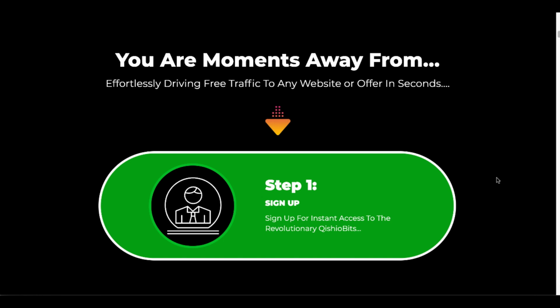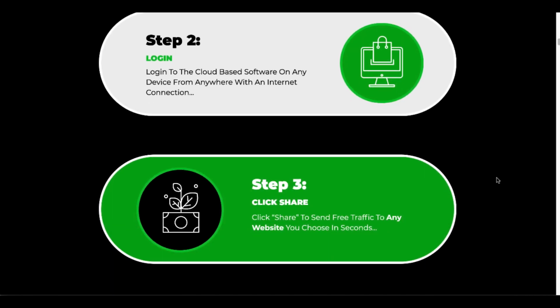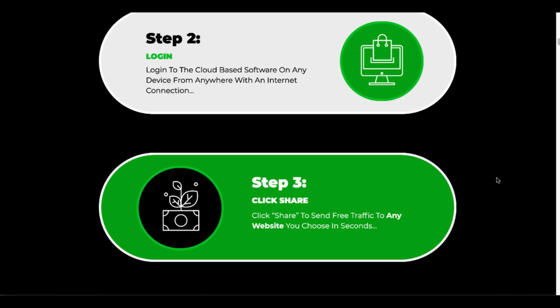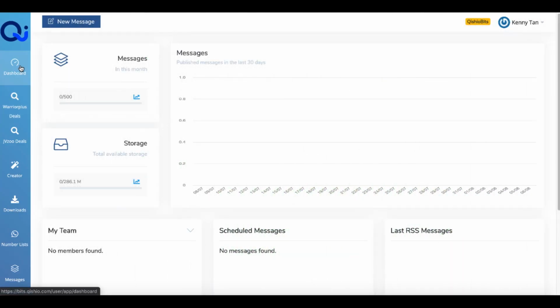And I want to make sure you understand what that is, because as it states in the sales page, you are moments away from effortlessly driving free traffic to any website or offer in seconds. Step 1, sign up for instant access to the revolutionary QishioBits. Step 2, log into the cloud-based software on any device from anywhere with an internet connection. Step 3, click share to send free traffic to any website you choose in seconds. And this is what I'm going to show you inside the dashboard when we get there about where and how you're actually sending this traffic in step 3.